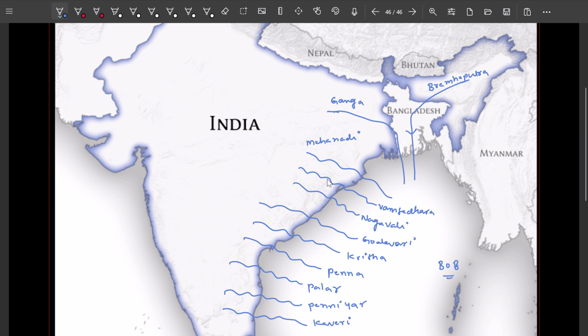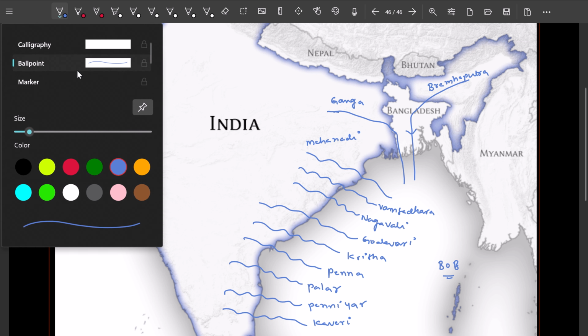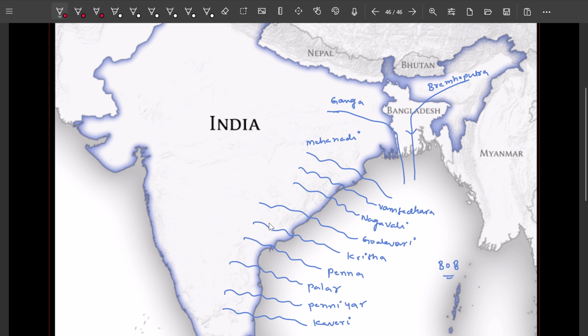These east flowing rivers form deltas. Like Krishna and Godavari, they will form one delta like this. This is the Krishna Godavari delta, between Krishna and Godavari. Like this they form the deltas. These are all east flowing rivers.